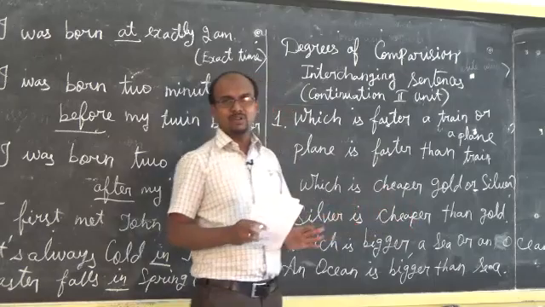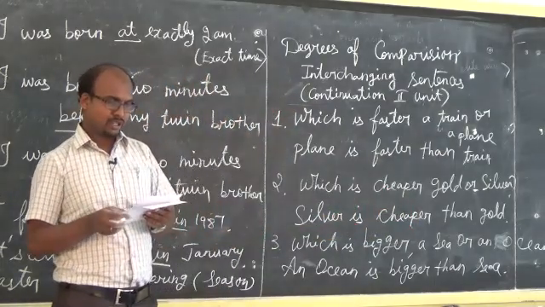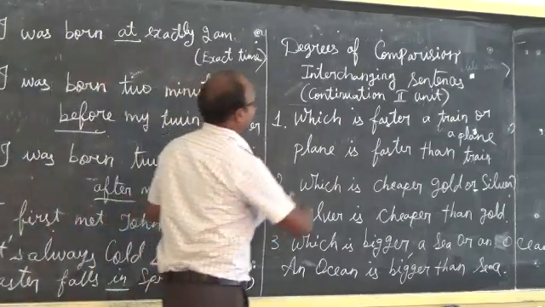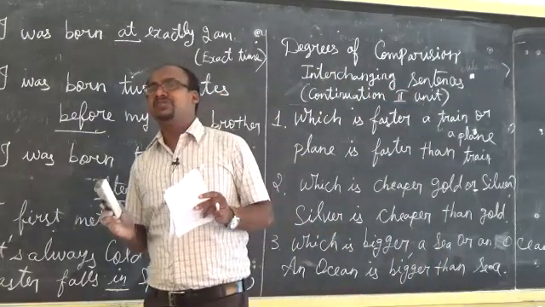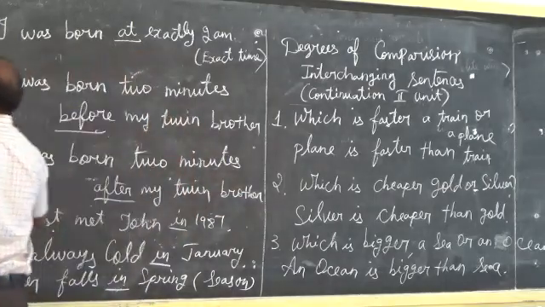That is the formula. If they give three things, that is also given in your book. Two things, we compare like this. Suppose they give three things, what do we have to do? That is what we are going to see.